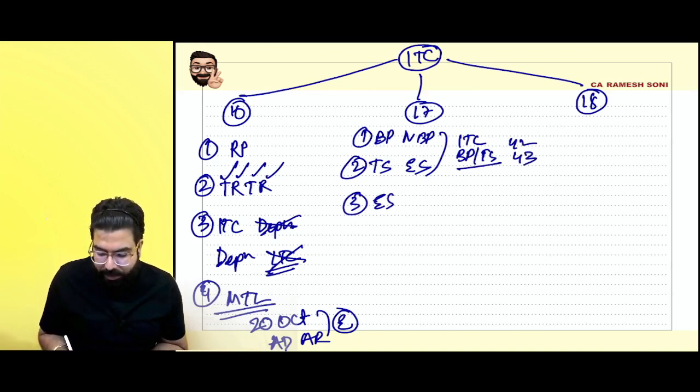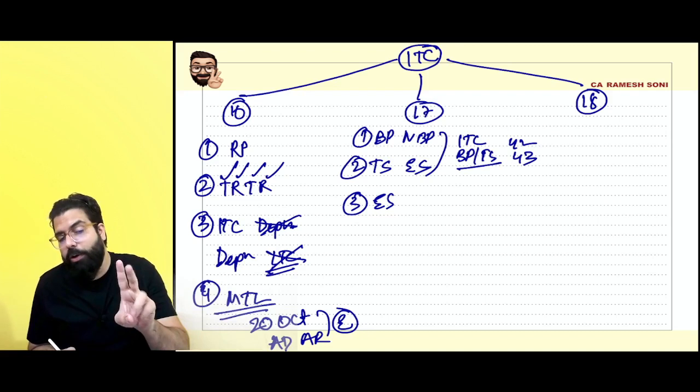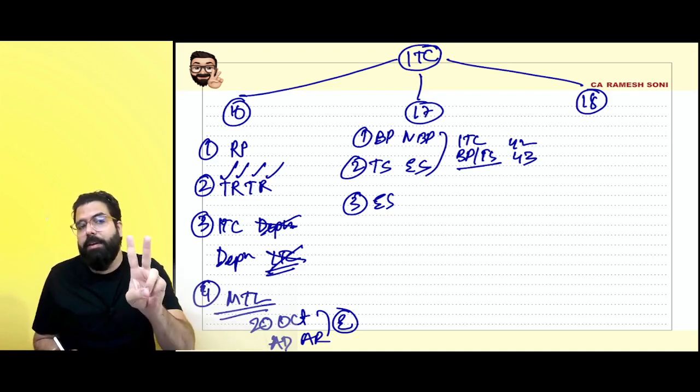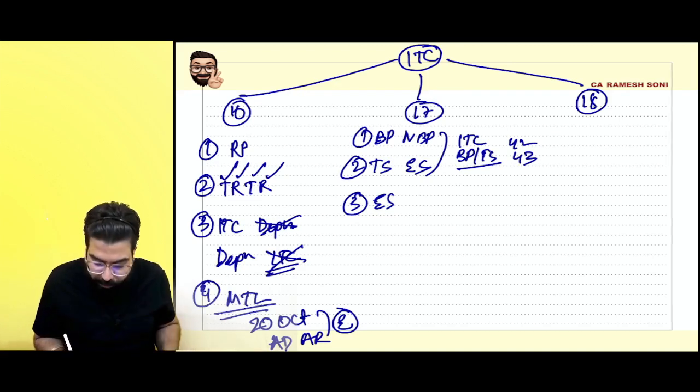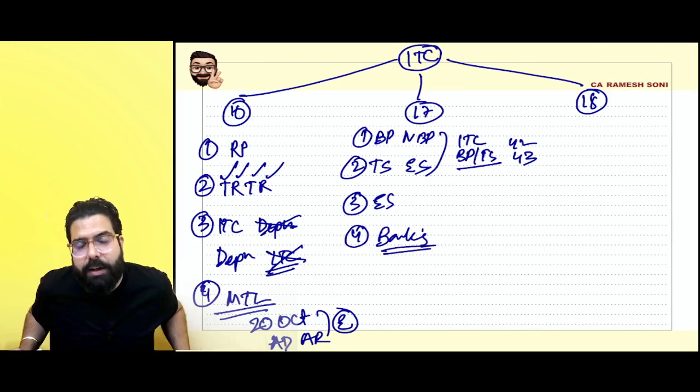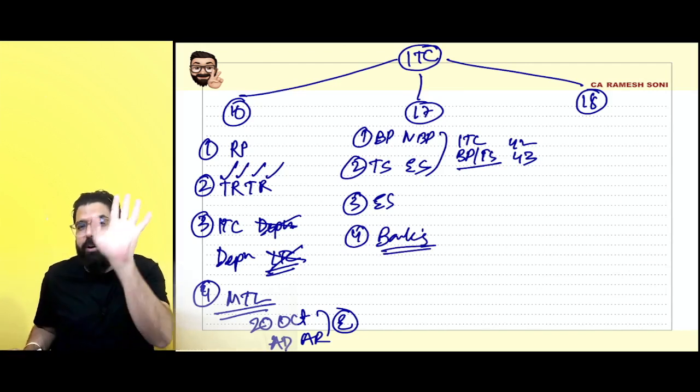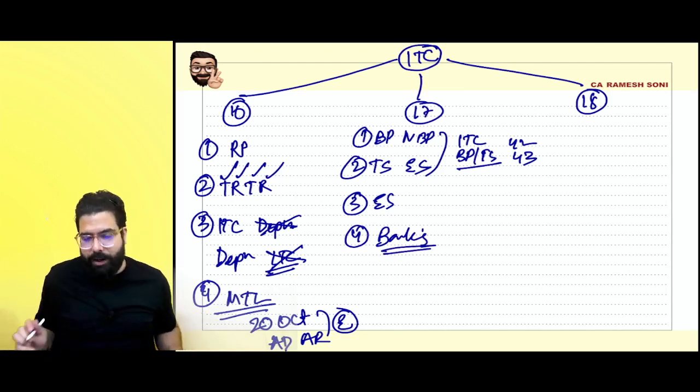Exempt supply definition is given in section number 17.3: nil rated, wholly exempt, non-taxable supply. RCM supply, 1% of securities value and sale of land and building stamp duty value. Section number 17.4: banking company. Banking company, 50% credit take, 50% forget it. Distinct percent, when you take the input services, take 100% credit.